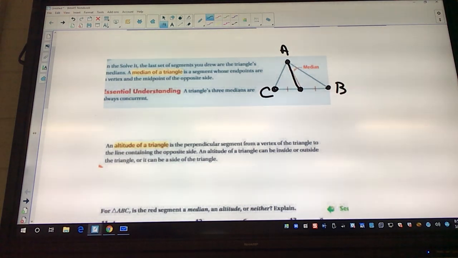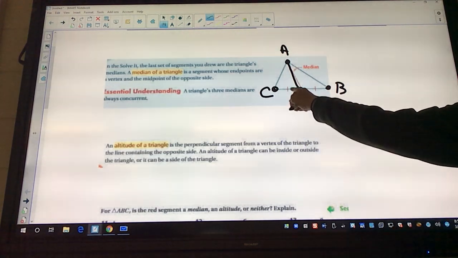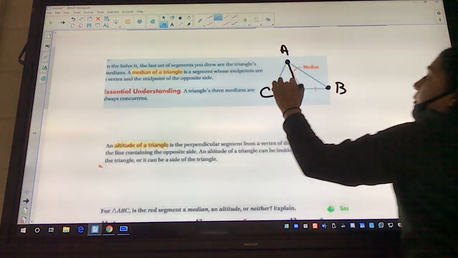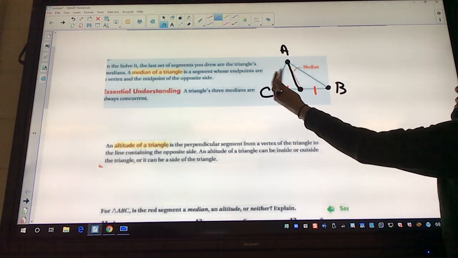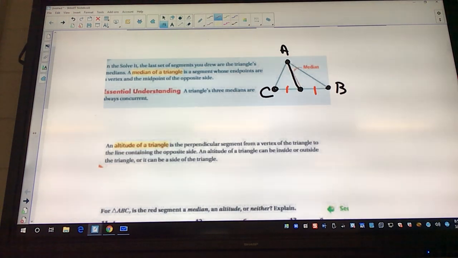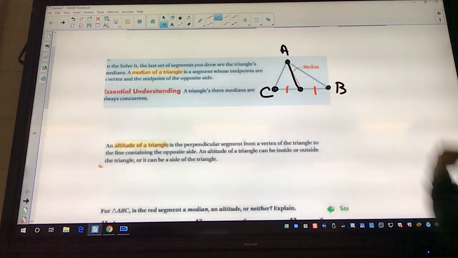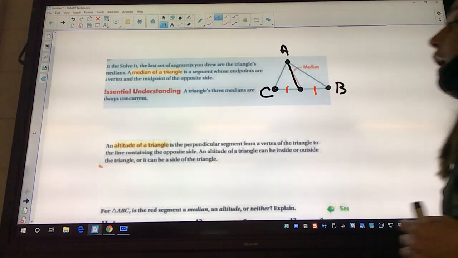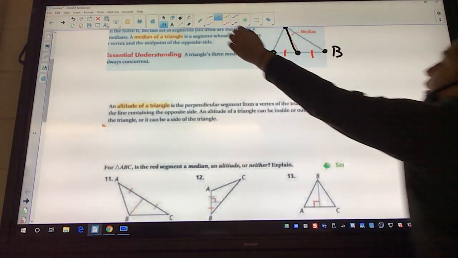So you could roughly look at this. Now, technically, in geometry, you can't say what's the middle. If it looks like the middle, it's probably the middle, okay? But you see those little dashes? That means that those are equal. So from this distance to this distance is equal. And so it's got to start at a vertex and go down to the midpoint. That's a median, okay?